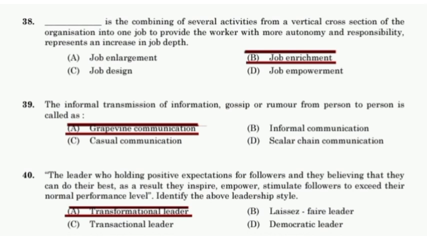The informal transmission of information, gossip, or rumor from one person to another is called grapevine communication.